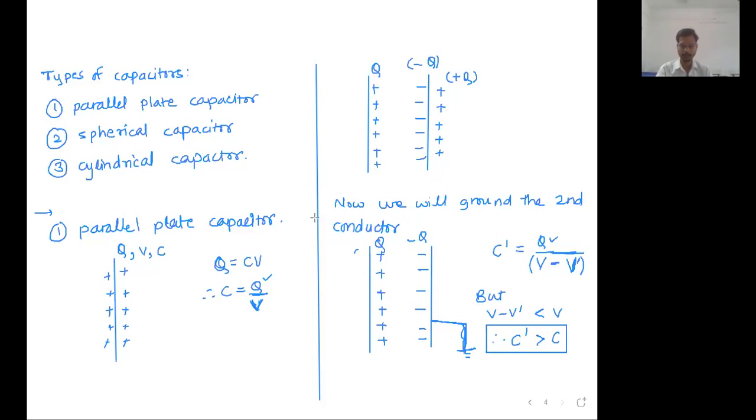So this is finally your parallel plate capacitor. This system is effectively called a parallel plate capacitor. Okay, done. Reply to me in the chat box, clear and written. Shall I move on to the next page?